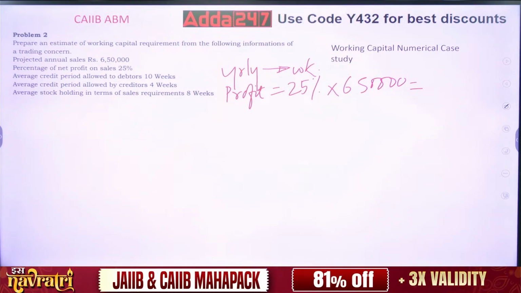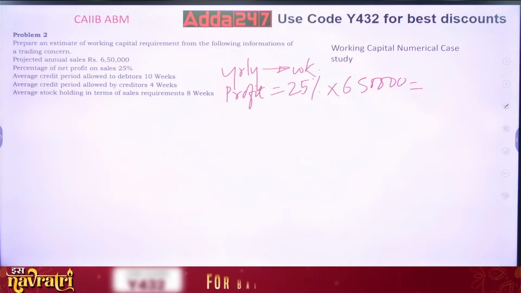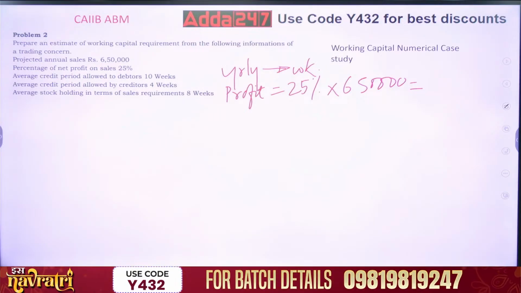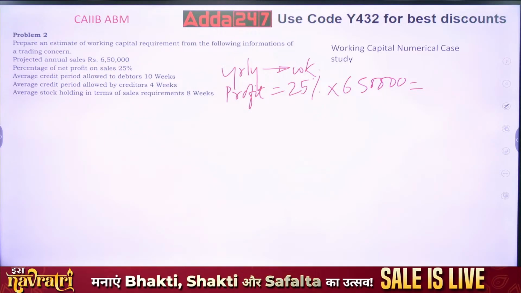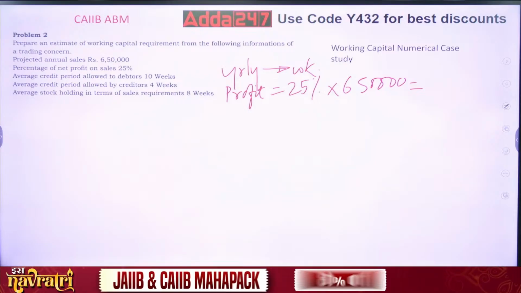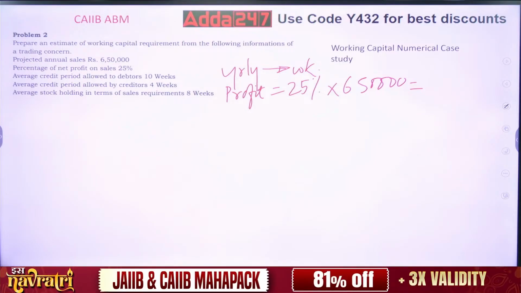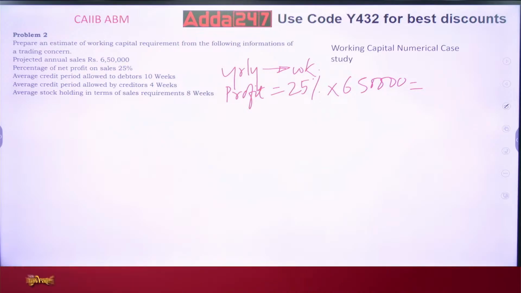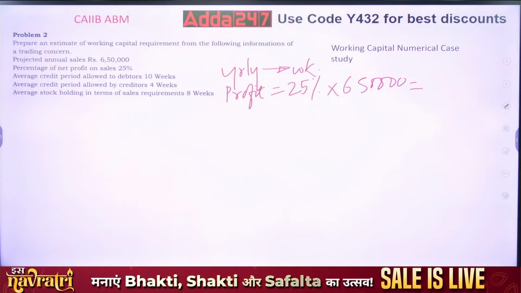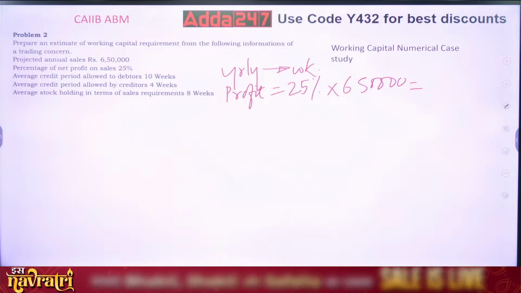Try this, everyone. I think it should come down to 1,30,000. Should it be? Check this. 13 4s are 52. No, something different it will be. Selling price is this, no? Yeah, 25% on sales it is given. Net profit is 25% on sales. So it will not be 1,30,000.